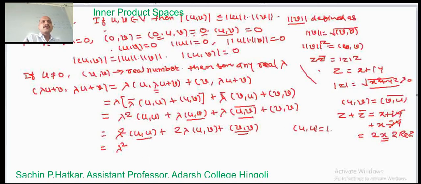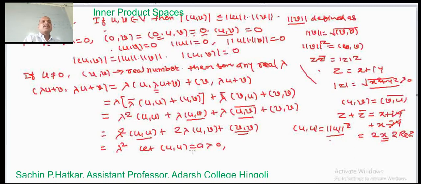Norm of u square is a length and it is positive, it is a square, so it is a real number. Hence let us suppose that the inner product of u comma u equals a real number and it is greater than 0. We have chosen u not equal to 0, and u not equal to 0 means the inner product of u comma u is not equal to 0, therefore it is positive.